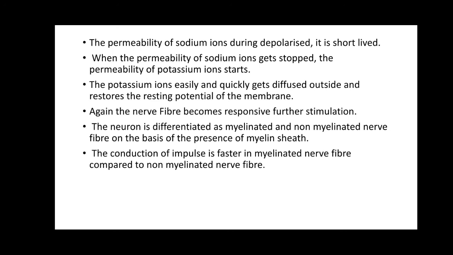So how is the conduction of the impulse going to take place in non-myelinated or myelinated? Remember, in the myelinated nerve fiber, the conduction of the impulse will be much faster than in the non-myelinated,